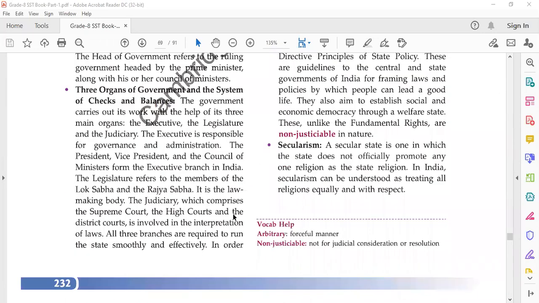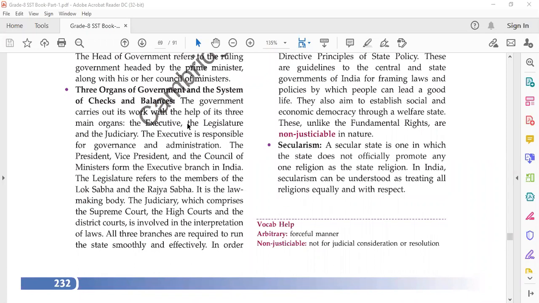Now, three organs of the government and the system of checks and balances. Another unique feature of the Indian Constitution is that there are three organs of the government. Okay, you already know that there are three organs: the executive, the legislature, and the judiciary. The work of the legislature is to make laws. The executive's work is to implement those laws. So the executive is the real government. Okay, the legislature is made up of all the members who are selected by the people.